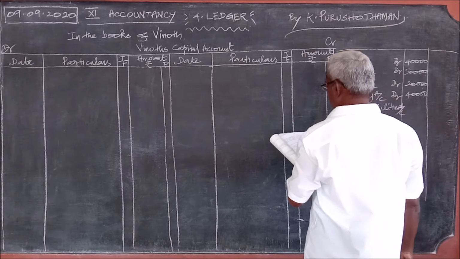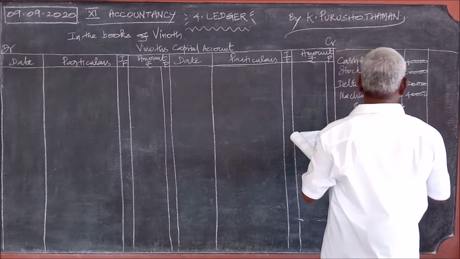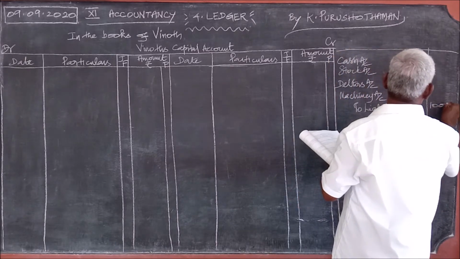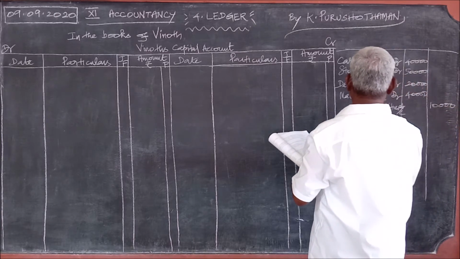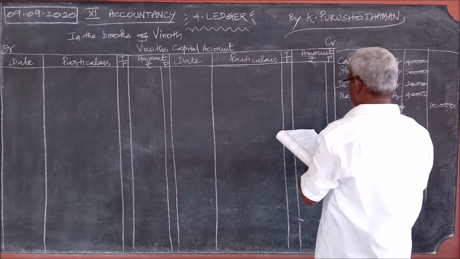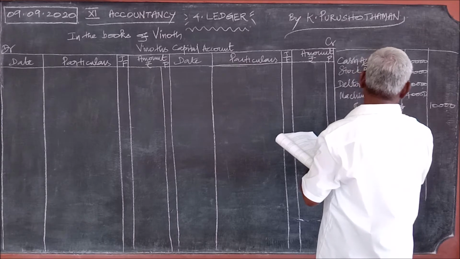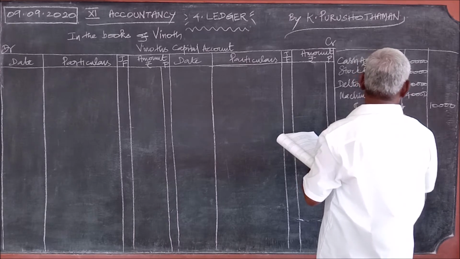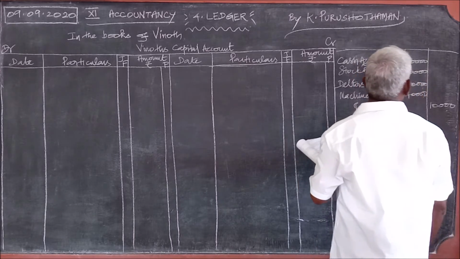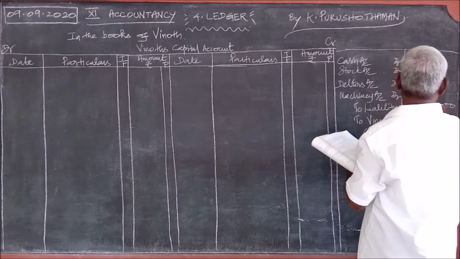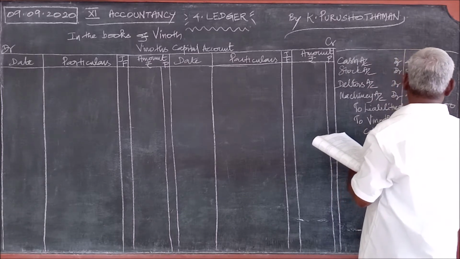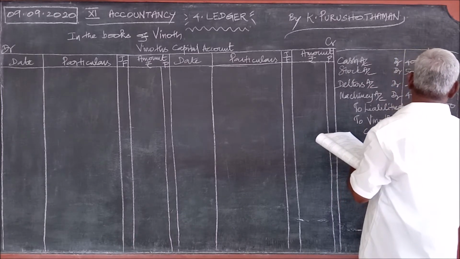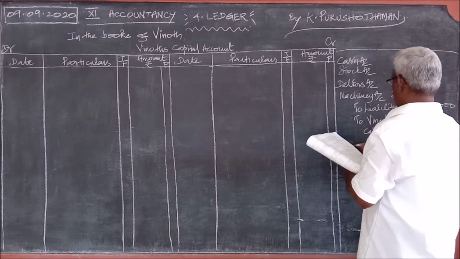Liabilities account 10,000. Then to Vinod's capital account, $150,000. 10,000 here is credit, therefore the balancing figure is 1,40,000. This is the journal entry.